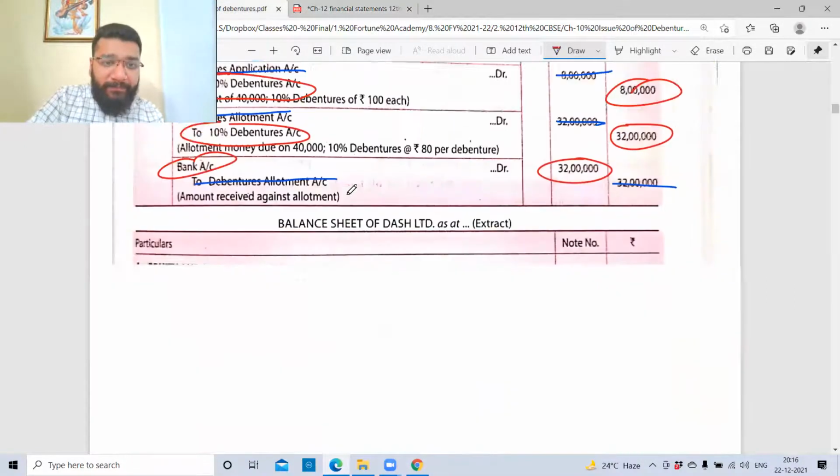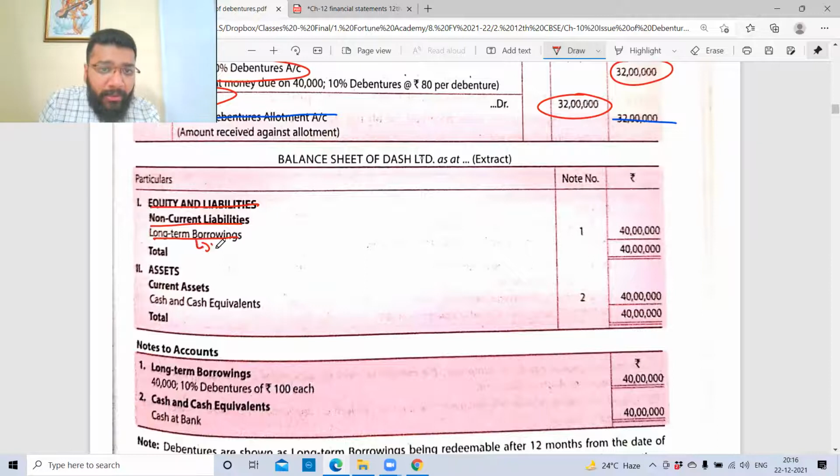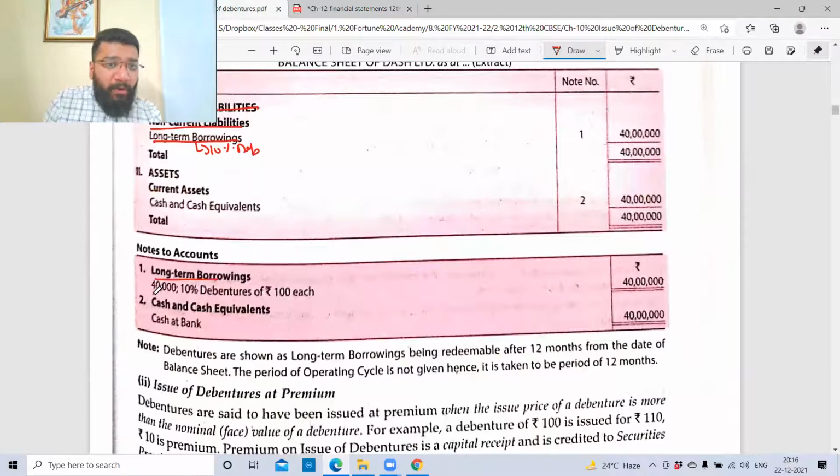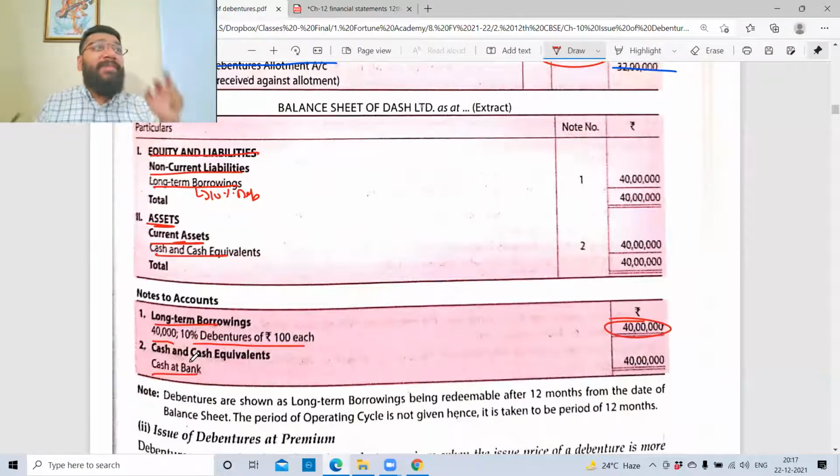So let's see what they have done. Balance sheet: equity and liabilities main heading, subheading non-current liabilities, subheading long-term borrowing. Under long-term borrowing, you record 10% debenture. Notes to accounts: 40,000 10% debentures of 100 each, 40 lakh. As far as assets are concerned, the main heading is assets, subheading current assets, subheading cash and cash equivalents, subheading cash at bank, 40 lakh.